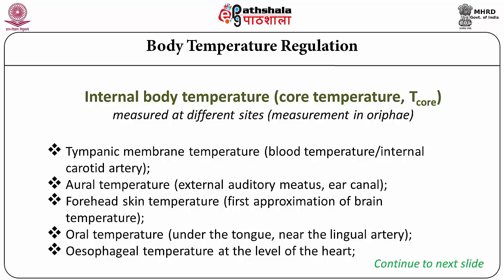In case of other sites, the most common site is when you put a thermometer under the tongue, called the oral temperature. That means the temperature is close to the lingual artery. We can also put a thermometer inside the esophagus, which is very close to the level of the heart. There are different kinds of radio pills available which can be swallowed, and temperature can be constantly monitored from the internal body, which we call the esophageal temperature.